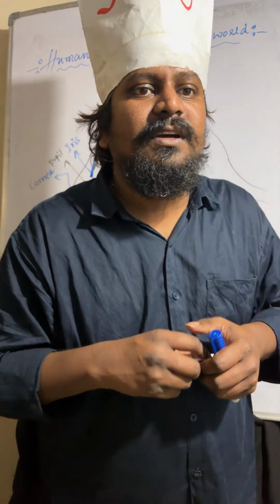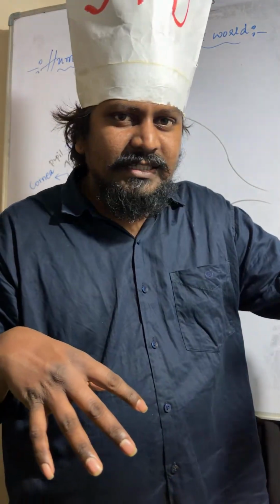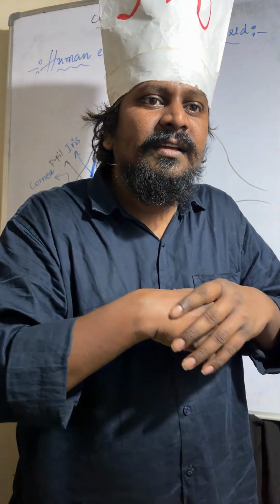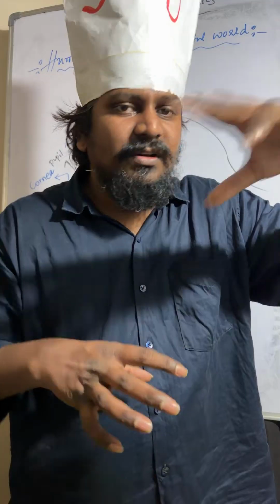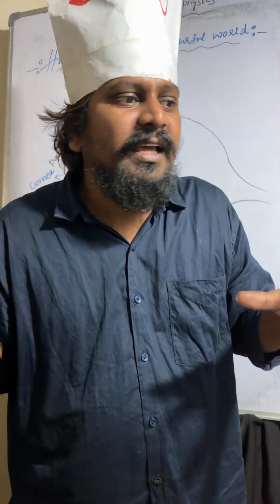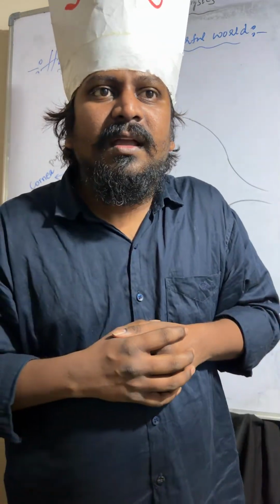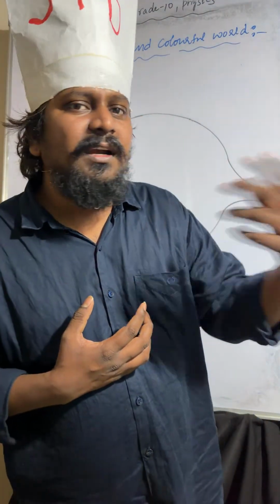Normally you can observe, if you want to see a nearby object as well as a far object, what will you do? In a mobile we can zoom in or zoom out according to the object distance. But normally our eyes adjust themselves. If you want to see a near object, we are automatically able to see. When you want to see a far object, we can see immediately in bright light, right?